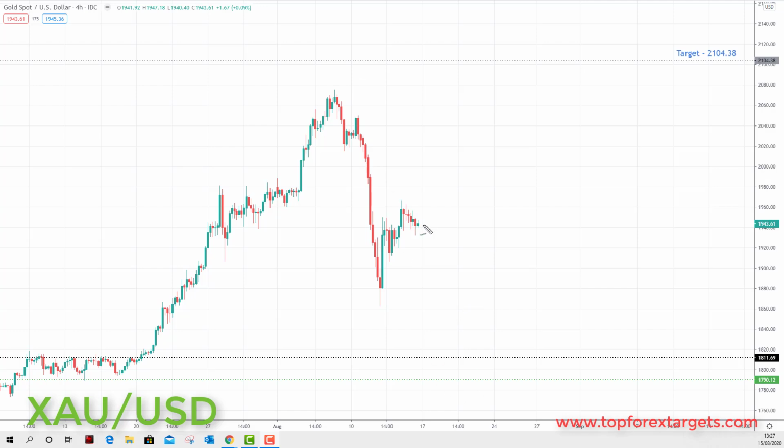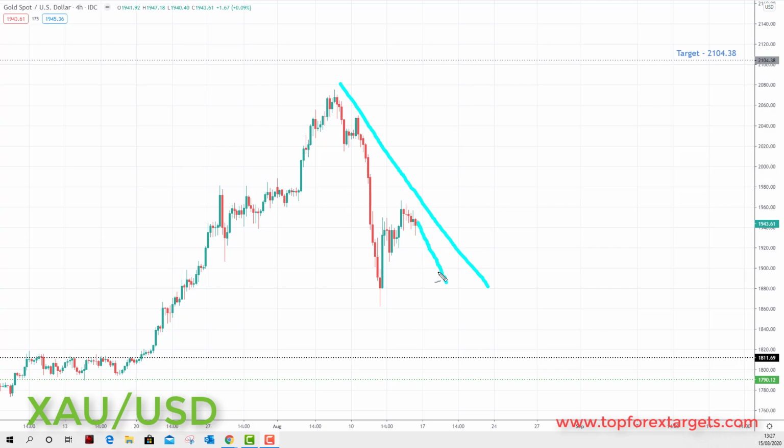Any further declines down towards the 181169 is going to provide us with an opportunity to start to look for bullish setups once again in this market. And this deep sell-off actually is quite a good thing if we are going to get further moves up, because to the highs and to the next key of resistance at 210438, we actually have the opportunity here potentially for very good risk to reward setups.